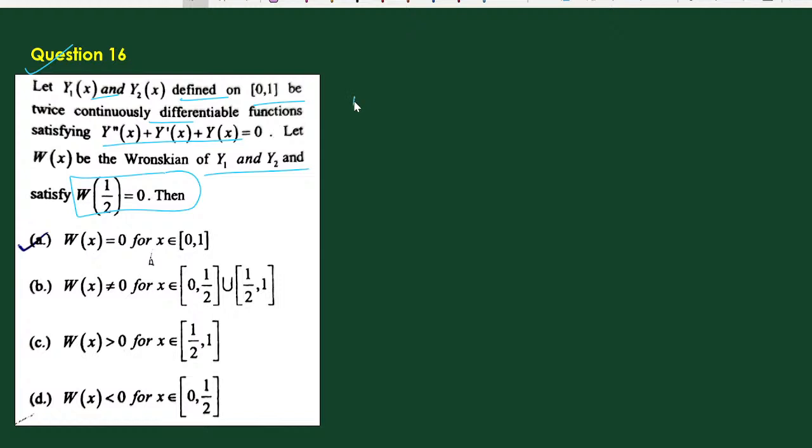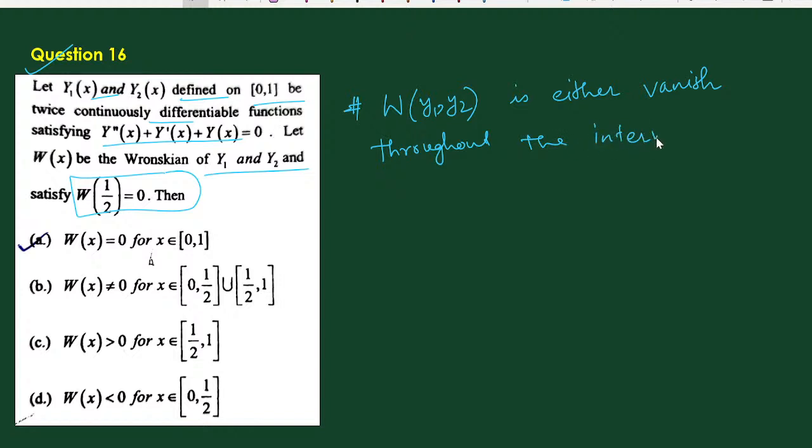We know the concept that the Wronskian of a differential equation either vanishes throughout the interval, suppose the interval is AB, or never vanishes on the interval AB.